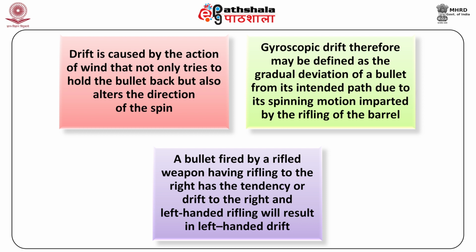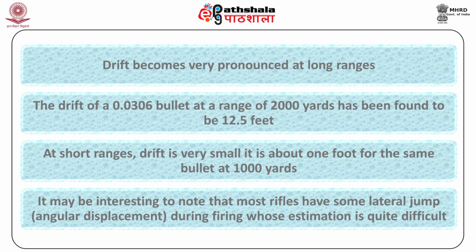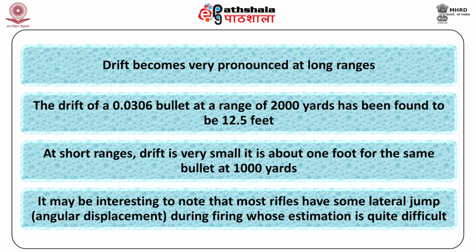A bullet fired by a rifled weapon having rifling to the right has the tendency or drift to the right, and left handed rifling will result in left handed drift. Drift becomes very pronounced at long ranges.